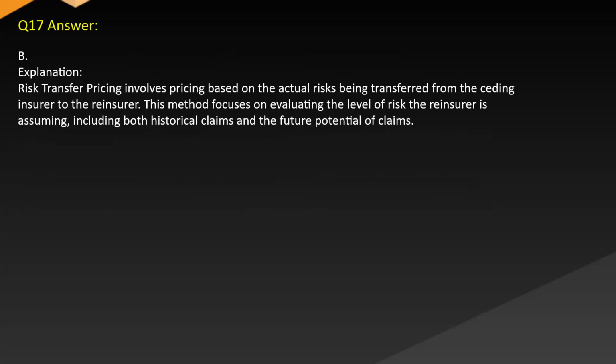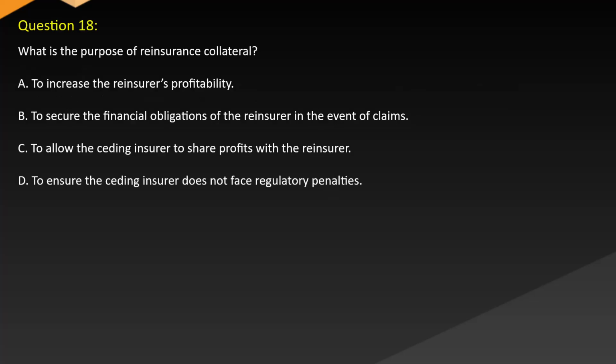Answer B. Explanation. Risk transfer pricing involves pricing based on the actual risks being transferred from the ceding insurer to the reinsurer. This method focuses on evaluating the level of risk the reinsurer is assuming, including both historical claims and the future potential of claims. Question 18. What is the purpose of reinsurance collateral?